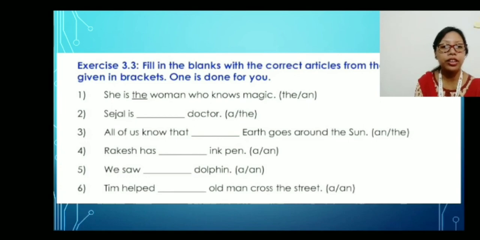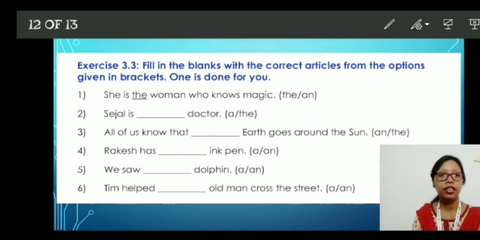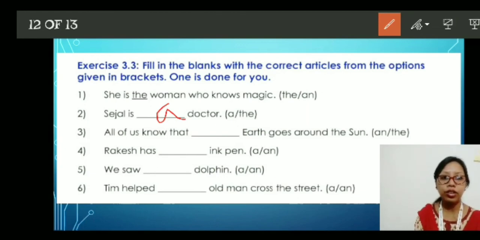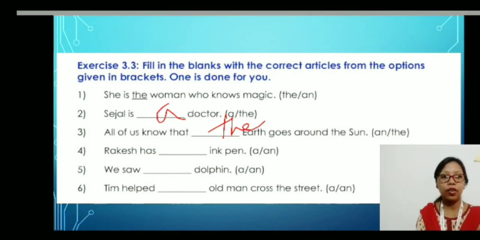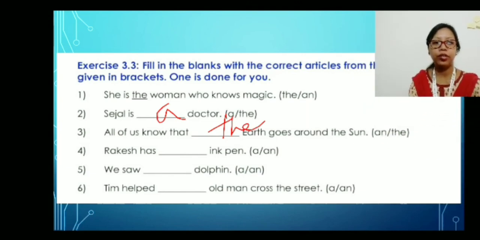Number 2: Sejal is, just a minute, Sejal is a doctor. Then, all of us know that the earth goes round the sun, because we are talking about the universe. And 4, 5, 6 is your homework. You try to do it on your own.